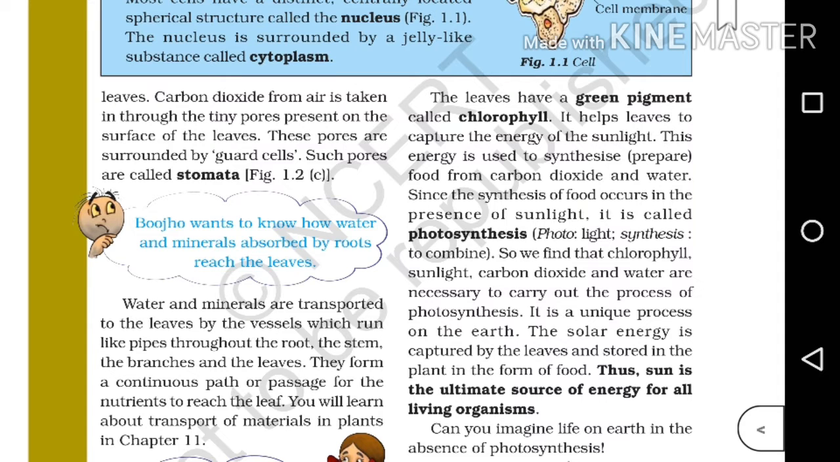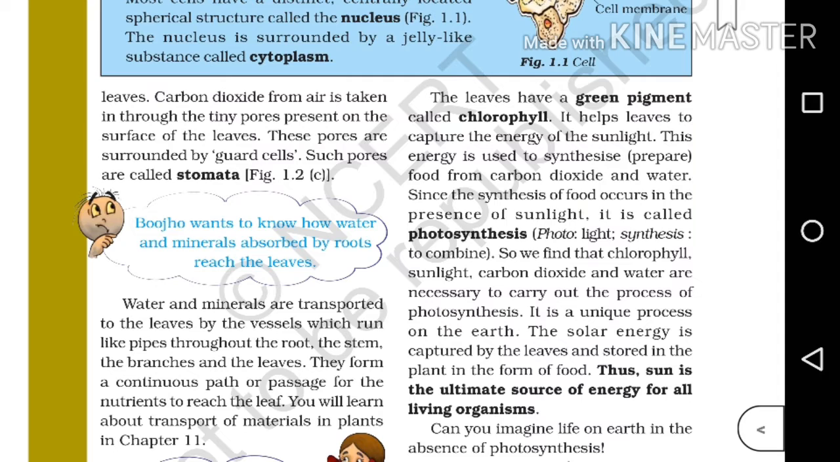The leaves have a green pigment called chlorophyll. It helps leaves to capture the energy of the sunlight. This energy is used to synthesize food from carbon dioxide and water. Since the synthesis of food occurs in the presence of sunlight, it is called photosynthesis. Photo means light and synthesis means to combine. So we find that chlorophyll, sunlight, carbon dioxide and water are necessary to carry out the process of photosynthesis.